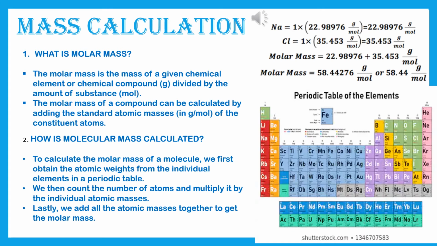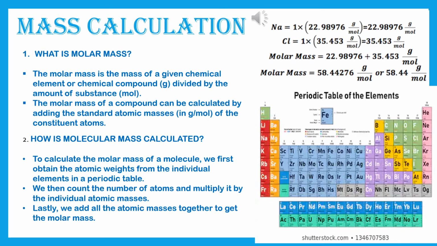So the molecular mass may be regarded simply as the sum of the atomic masses of all the atoms present in the molecule. Suppose water: molecular mass of water is 2 into 1 plus 16, equal to 18. Molecular mass of nitrogen will be 14 into 2, equal to 28. Molecular mass of oxygen will be 16 into 2, equal to 32.